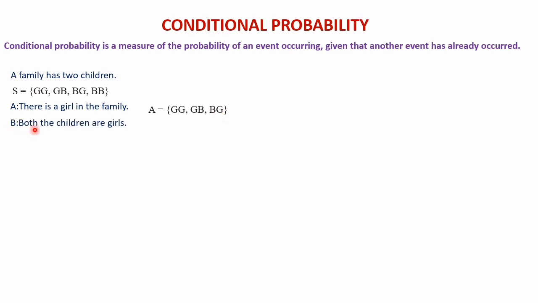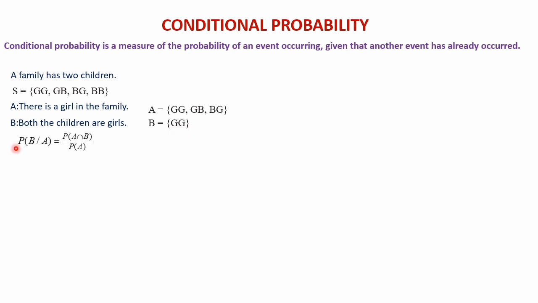Next is B, both the children are girls. The next event we are taking is that both the children are girls. That means there is only one possibility, that is G and G. Here A we have taken as the event that there is a girl in the family. That is already happened. We must know that there is a girl in the family. That means the outcomes are like this. And the second one is both the children are girls. That means this is the outcome.